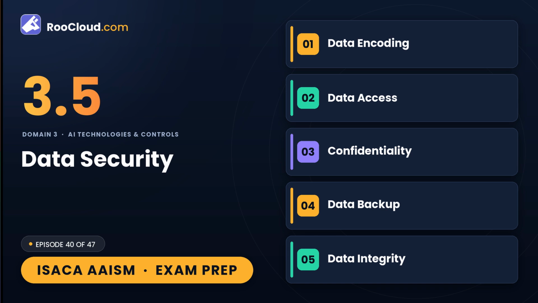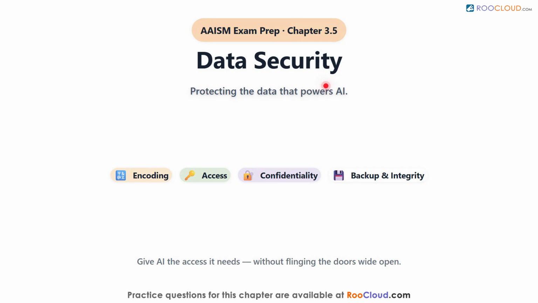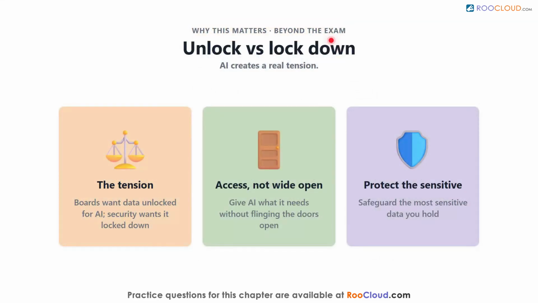Welcome to Domain 3, Section 3.5, Data Security. In this session, we will focus on protecting the data that powers AI, covering data encoding, access, confidentiality, backup, and integrity. Why does this matter beyond the exam?